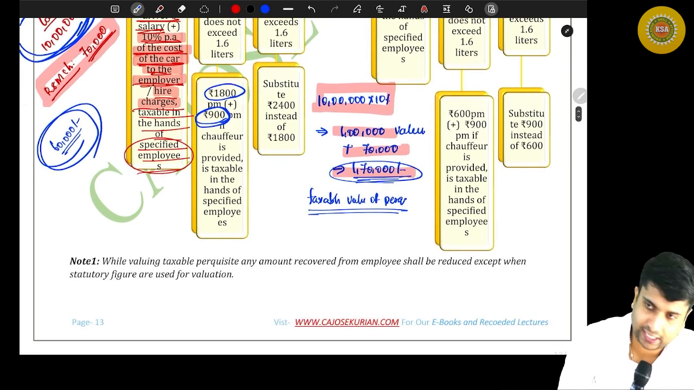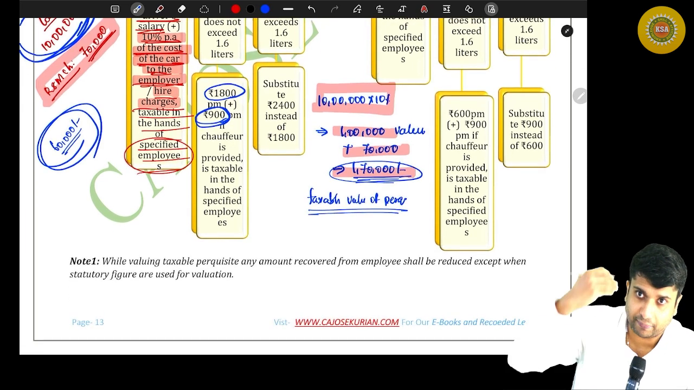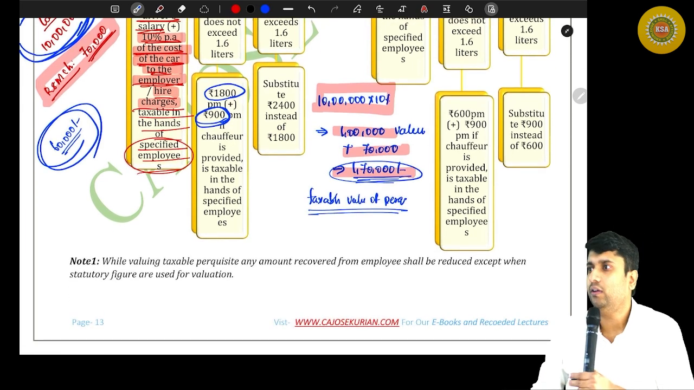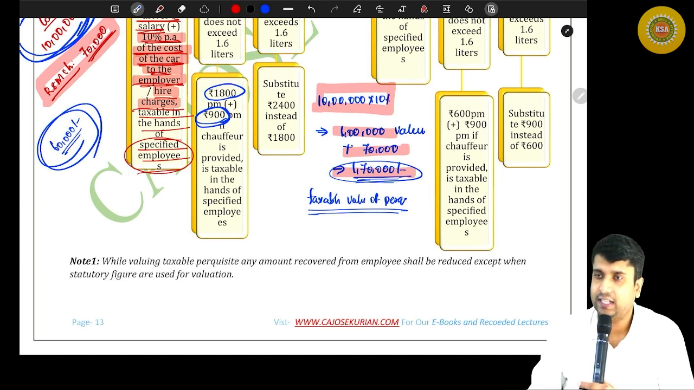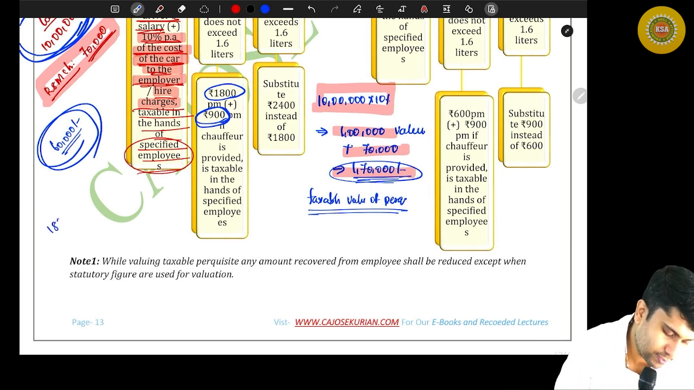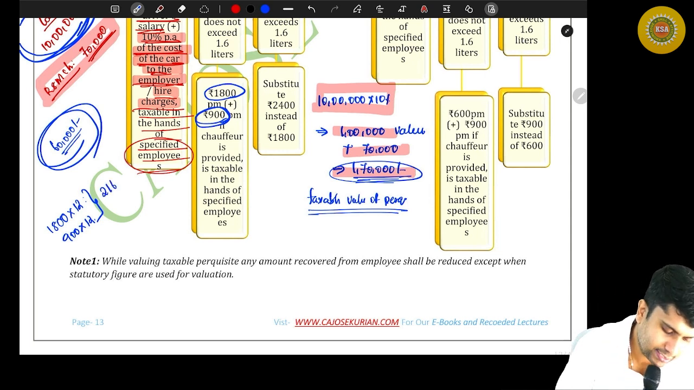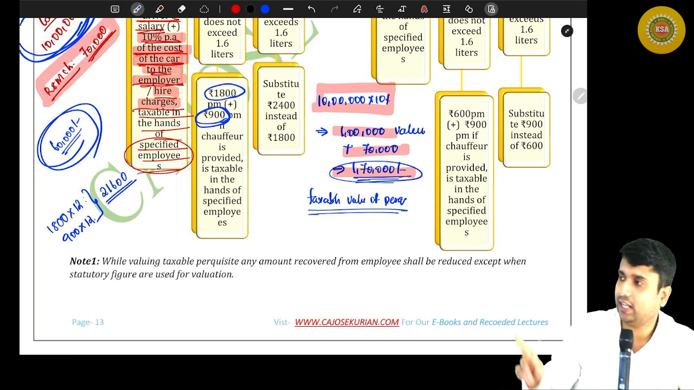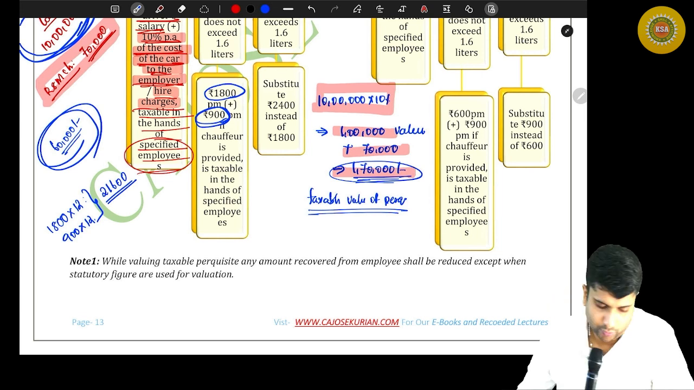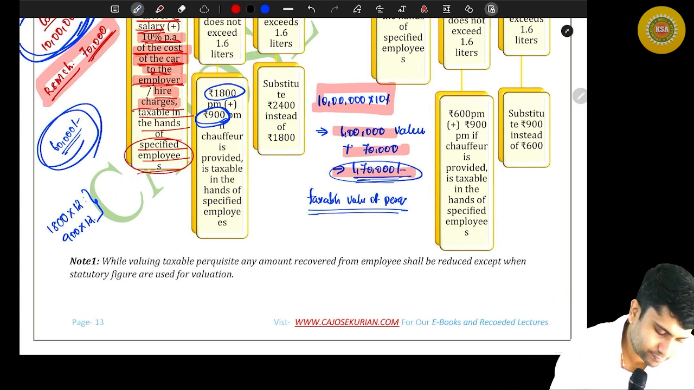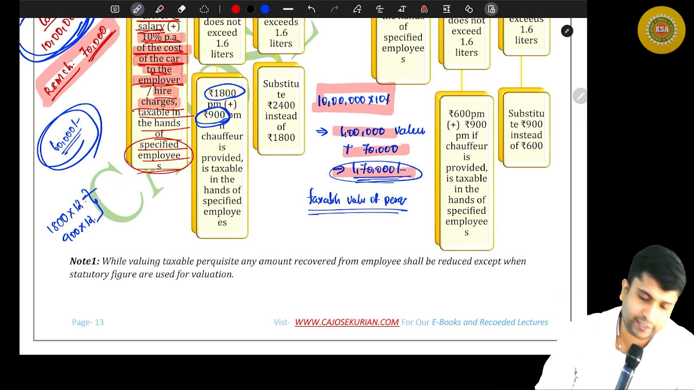That simply means I have a car, a Swift car owned by my employer, given to me for official as well as personal purpose. Then how do you value perquisite? 1800 into 12 months. And there is a driver also, then 900 into 12 months. Can you help me? How much will be my total value of perquisite? 21,600. Is it 21,600 total? No. Add these two and tell me. How much is 1800 into 12?